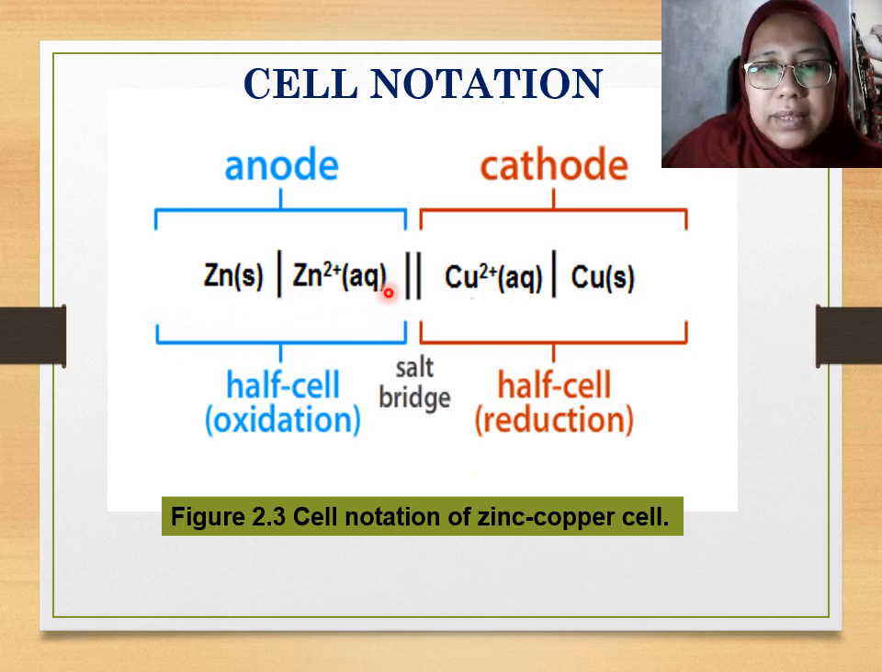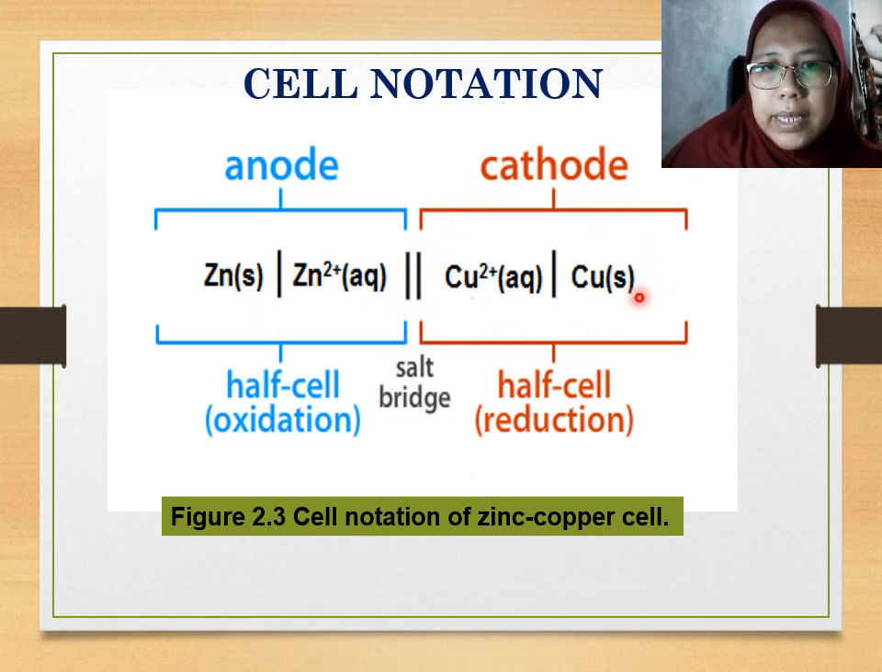The left part of the cell notation would be the anode part, whereby zinc solid is on the left, separated by this line, vertical line, and this one is the product. Zinc solid becomes zinc ion in aqueous form. So this part is the anode part in the beaker. What about the right part?